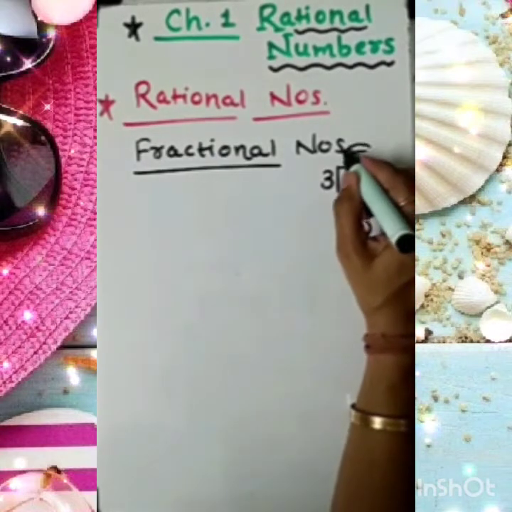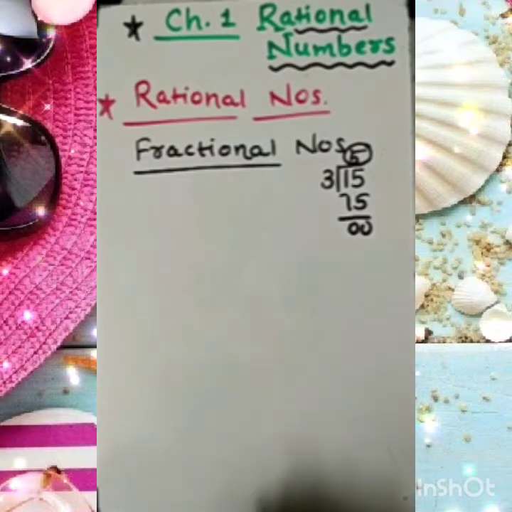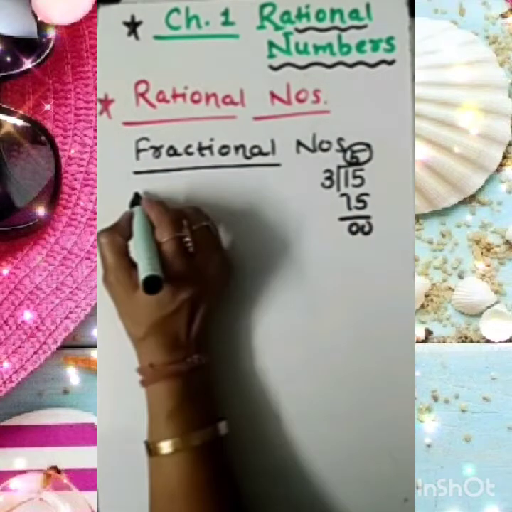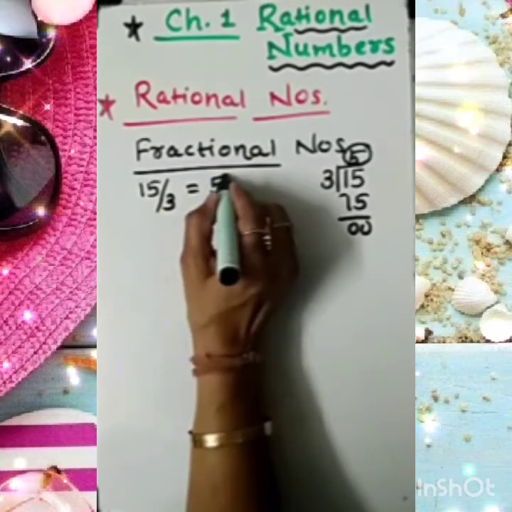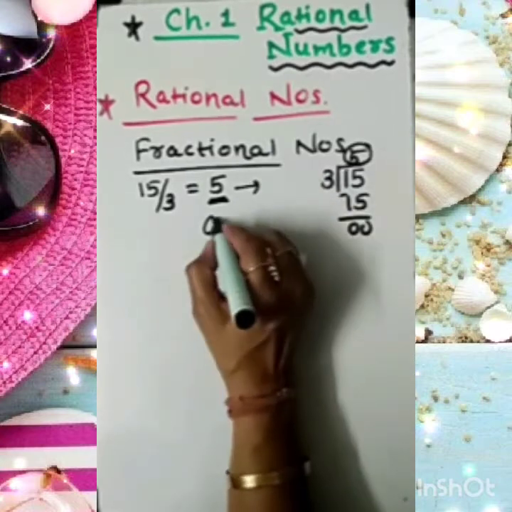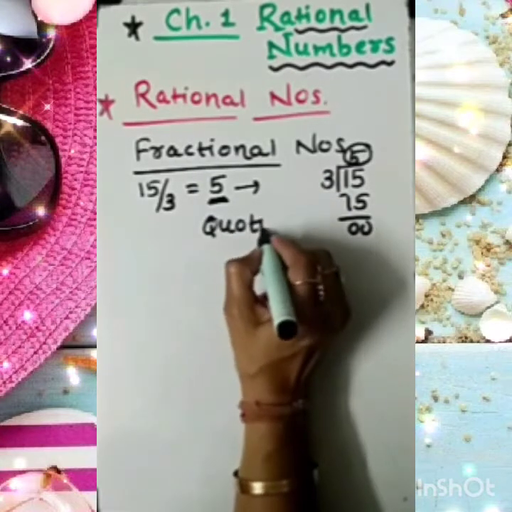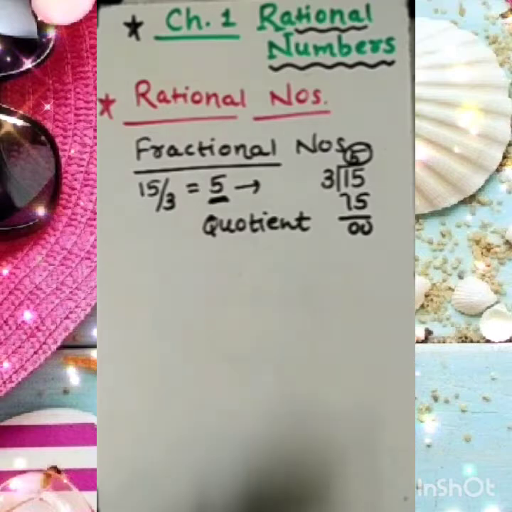Here we are gaining a quotient. So when we divide 15 by 3, the answer comes in quotient form. This is called the quotient.